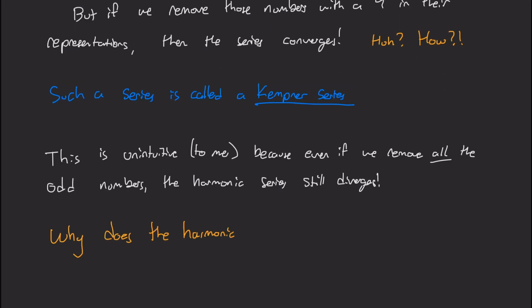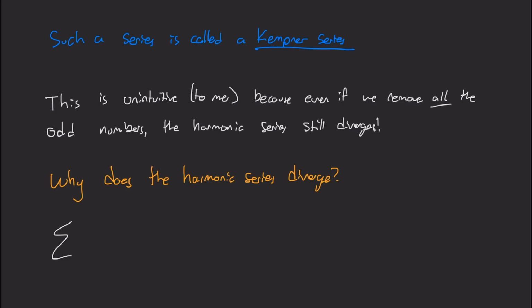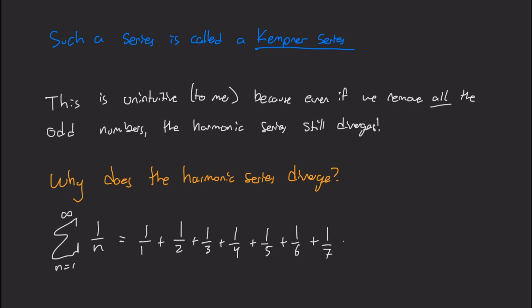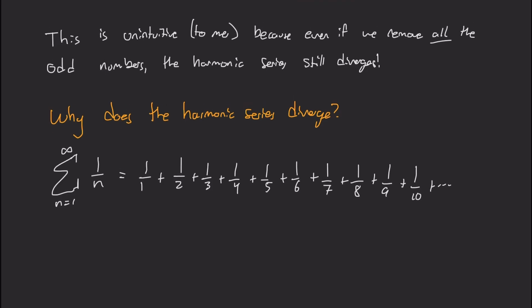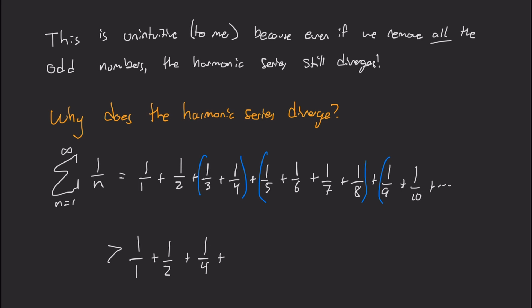Okay, so why does the harmonic series diverge? This is a classic argument that you've seen before if you've taken series, but if you haven't, then let's consider this. The sum of 1 over n from n equals 1 to infinity is a sum like 1 over 1 plus 1 over 2 plus 1 over 3 plus 1 over 4, and so on. And I'm going to bracket some of these terms together and you'll see why. So I claim this sum is larger than 1 over 1 plus 1 over 2 plus 1 over 4 plus 1 over 4. So notice that 1 over 3 is larger than 1 over 4.